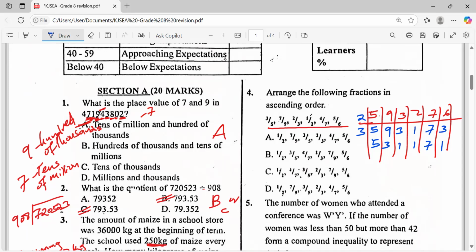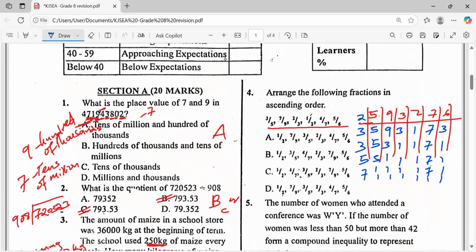Now let's go 3, 1, 1, 1, 7, 1, and we have 5 here. Now, what remains is 5 and 7. Let's complete it. 5, 1, 1, 1, 1, 7, 1. Then we have 7, 1, 1, 1, 1, 1, 1.